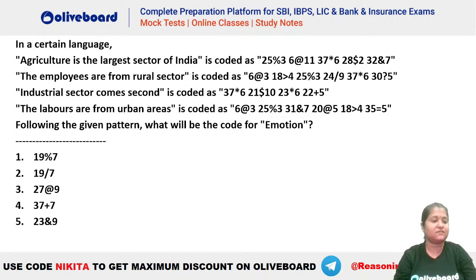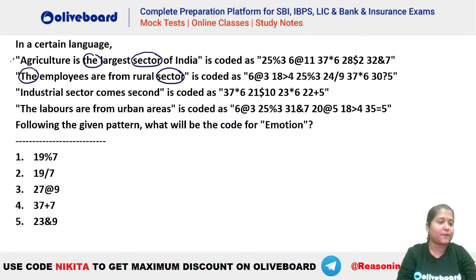Chalo. Next question. Very quickly on your screen. Quickly give me the value for this. What is the logic for the arrangement here? If you see, it will become easy if you try to compare, because at least you will be able to understand. Like let's say Q got no samosas. Actually, he got no samosas. That is true. So you can see here, like let's say we have sector here and sector here. Similarly, we have the here and the here. So if you compare the two, you will see that the sector is common, right? The sector. So inka nikal lo and then try to understand what is the logic here.